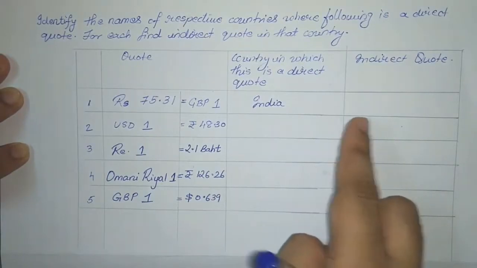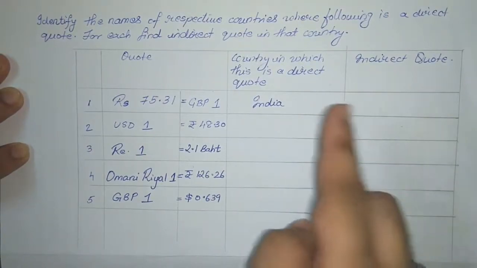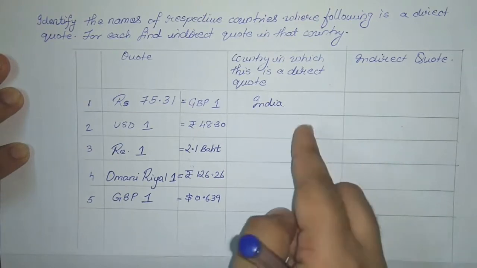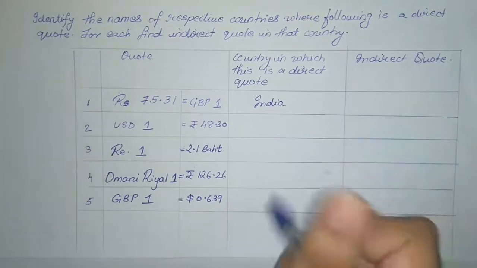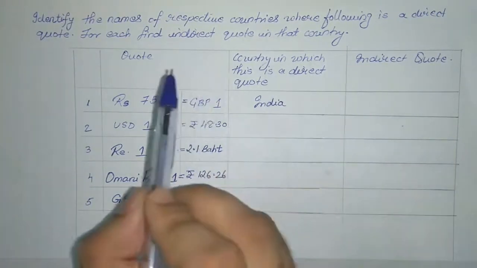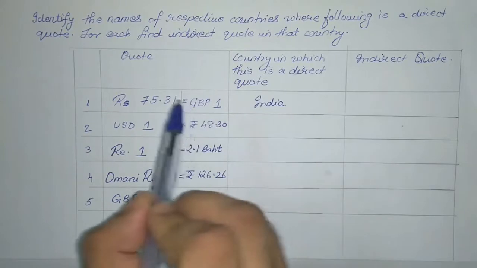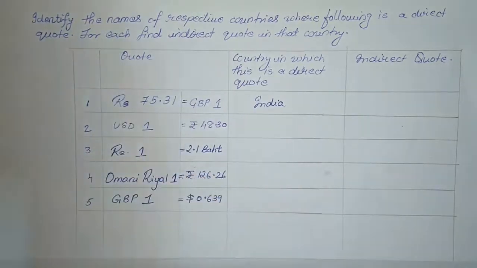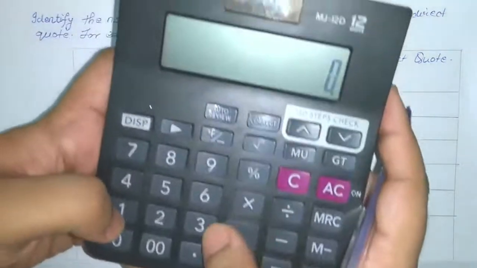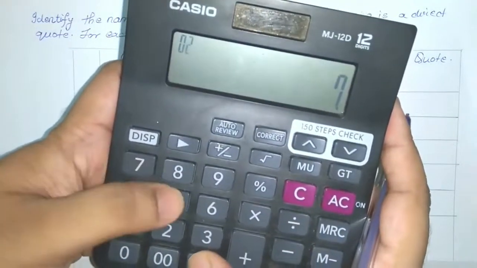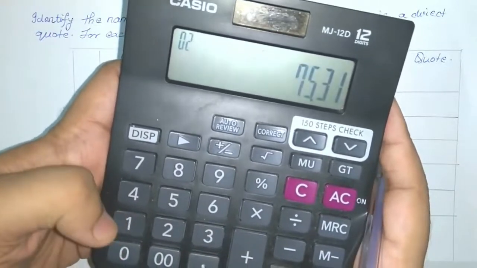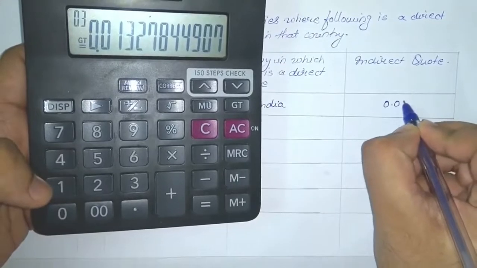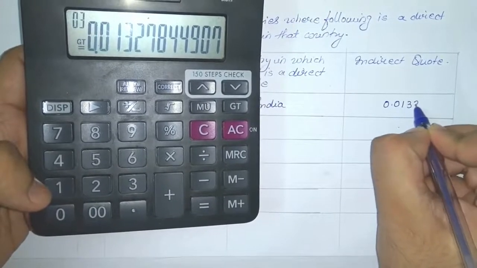Now in order to find the indirect quote, the reciprocal of the direct quote value will give you the indirect quote. So the formula we'll be using will be 1 divided by 75.31. So let's see how much we get. So 1 divided by 75.31 is equal to 0.0133.